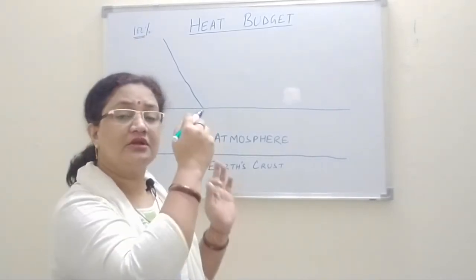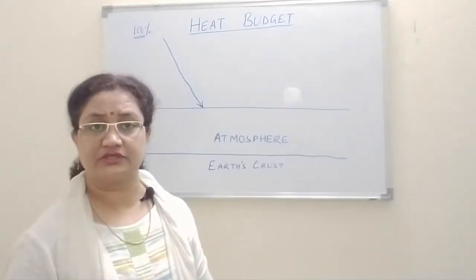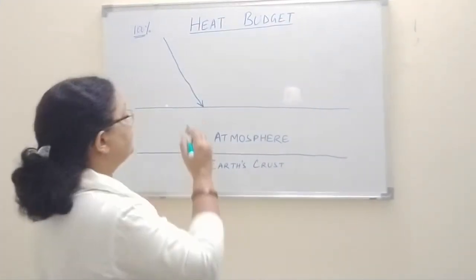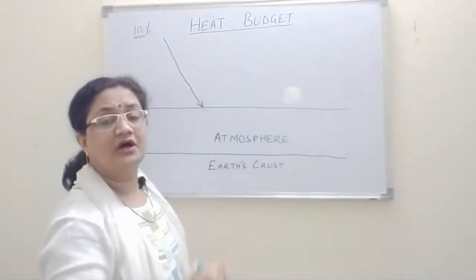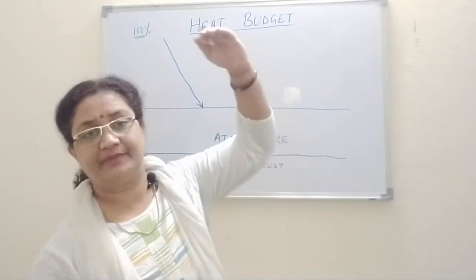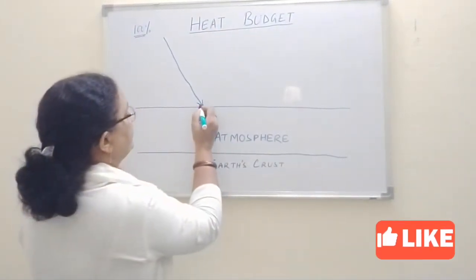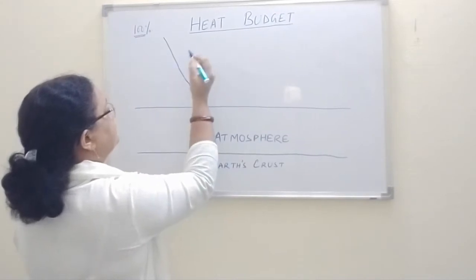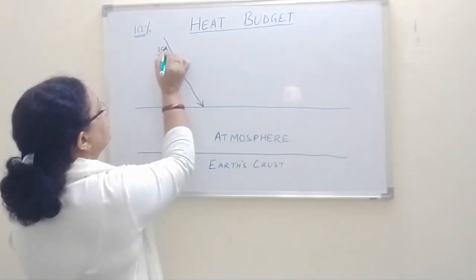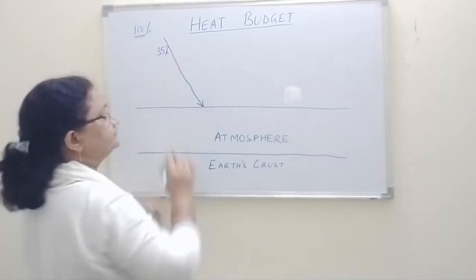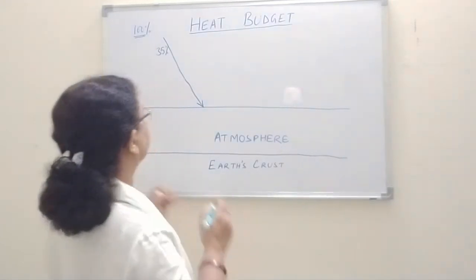Out of the total 100%, some part of it reaches the atmosphere, and from the atmosphere it goes back to outer space. It is reflected back to outer space. So this is the amount that is reflected back directly. It is exactly 35%. Okay, clear? This is one part.